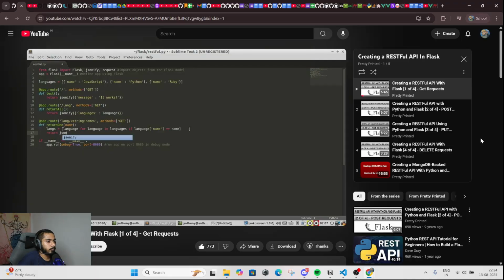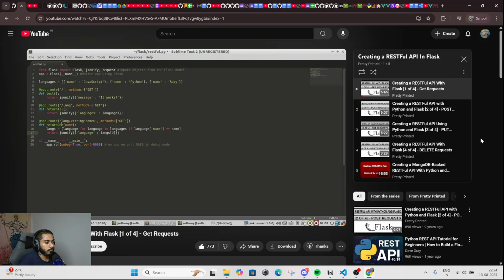So I'm going to return the JSONified version of, let's say, language. And since this is a list that gets returned, I want to only return the first element of the list, the 0th element, because the name is going to be unique in this example, and we know that the language is going to be at that location.